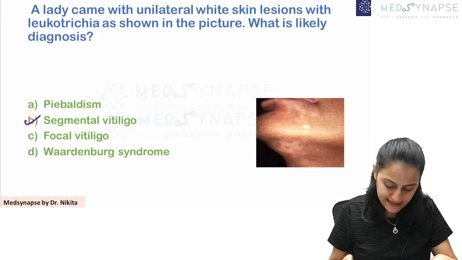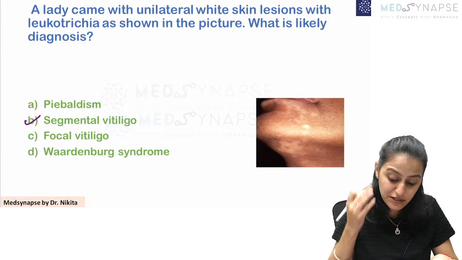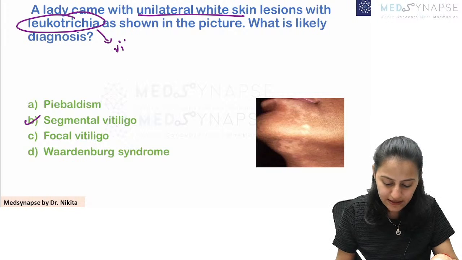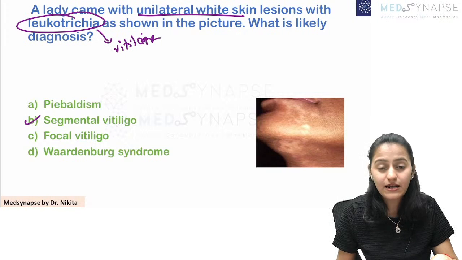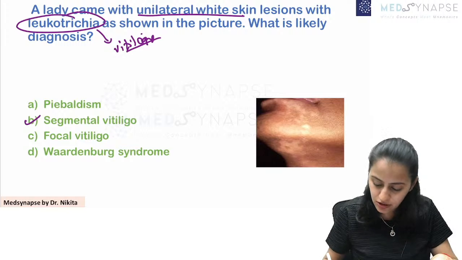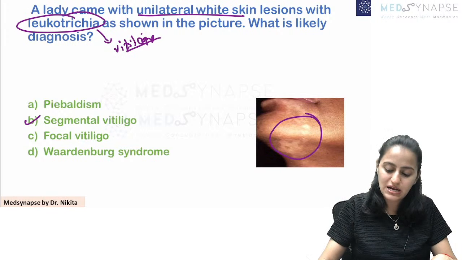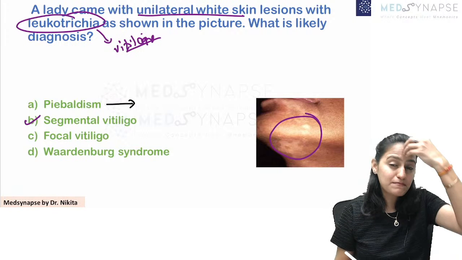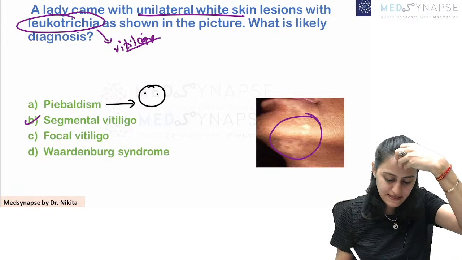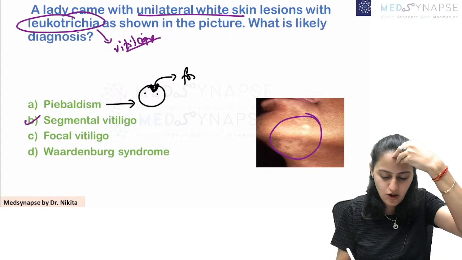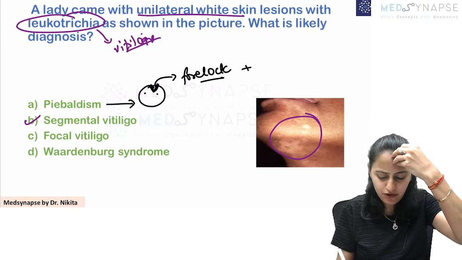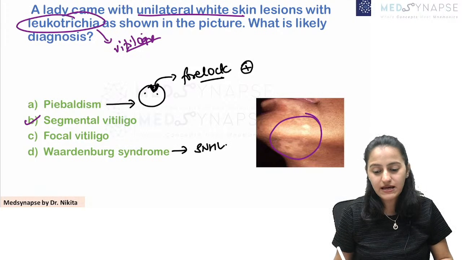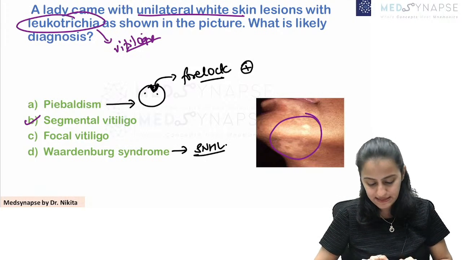This is basically segmental vitiligo. A lady comes with unilateral white skin lesions, and along with that there is leukotrichia. The white hair along with the white skin lesion is vitiligo, in the trigeminal nerve distribution. Why is this not piebaldism? Because piebaldism has a white forelock as well. Waardenburg syndrome, along with that, has SNHL and other findings as well.